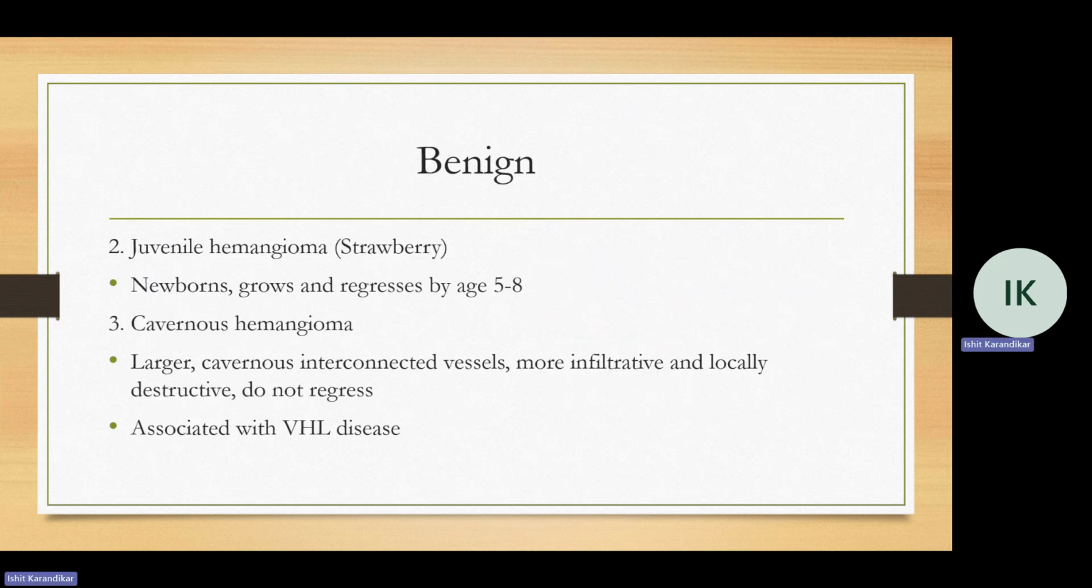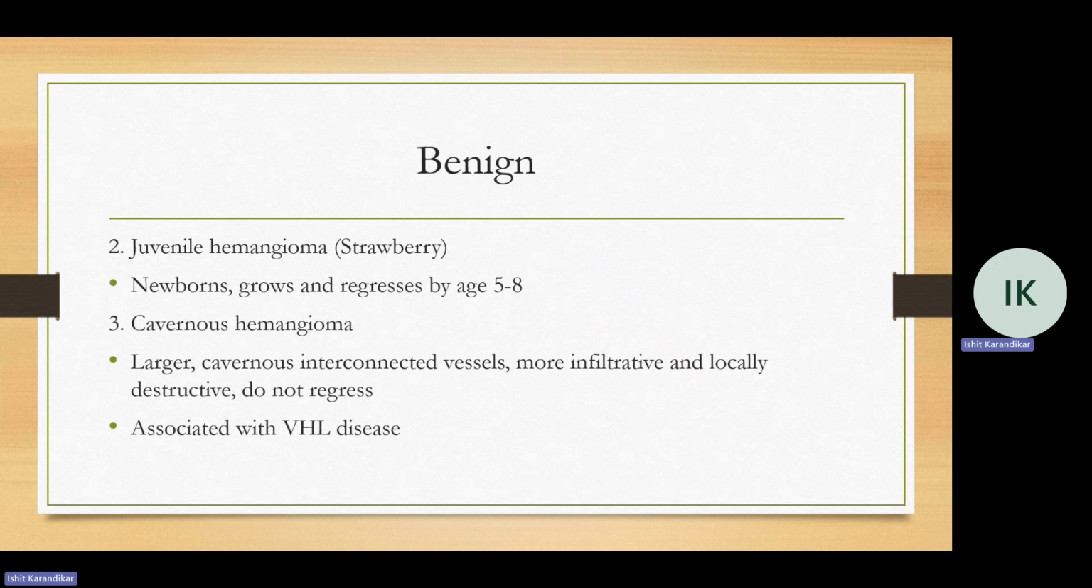The next type is juvenile hemangioma or strawberry hemangioma. This occurs in newborns, grows over time, and regresses spontaneously by ages 5 to 8. They could also occur on the liver, spleen, kidneys, along with the skin.